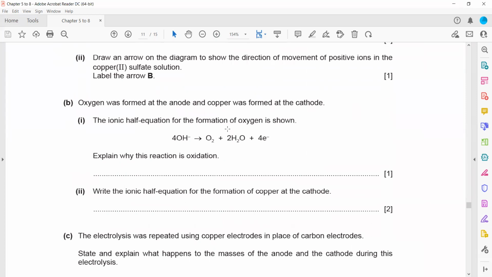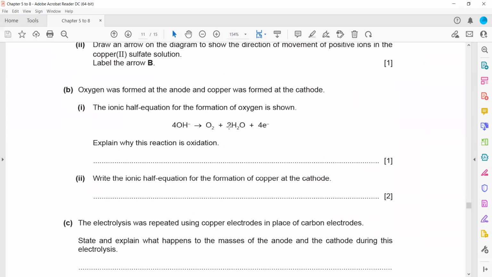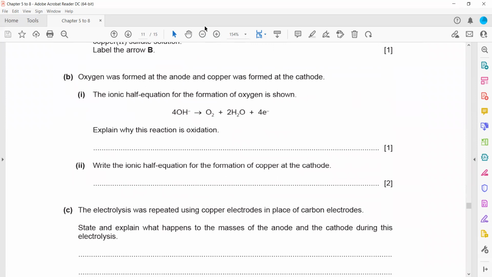Explain why this reaction is oxidation. Look, whenever you see electron here, oxidation is a loss of electron. So you can write that it is a loss of electron. Some of the students mentioned there is an increase in oxidation number. That is also correct. If you mention an increase in oxidation number or a loss of electron, that is correct. But not in terms of oxygen, because you cannot explain this reaction in terms of oxygen.